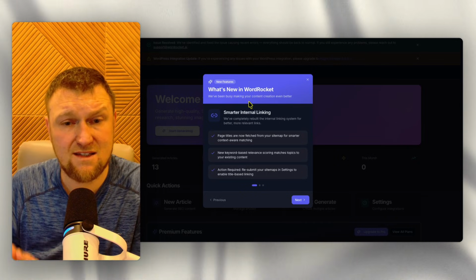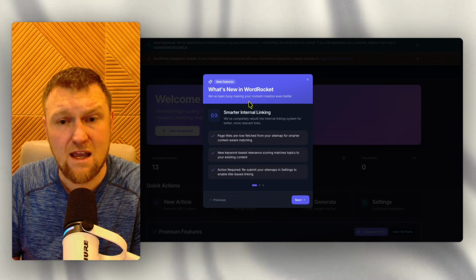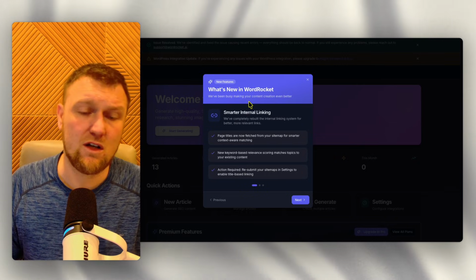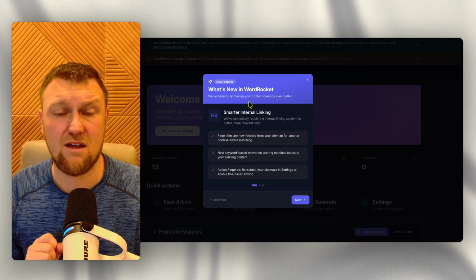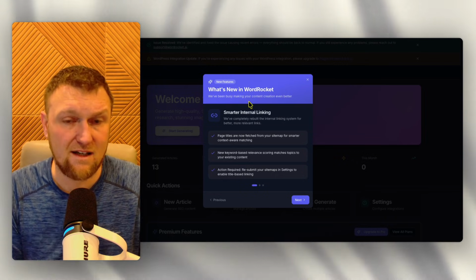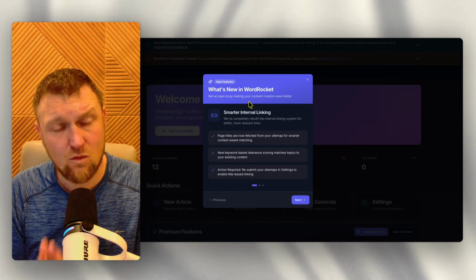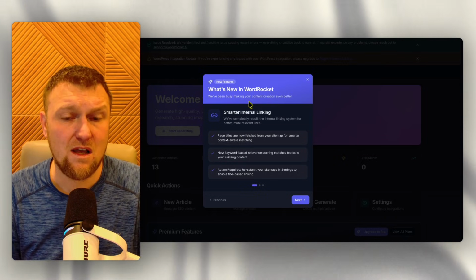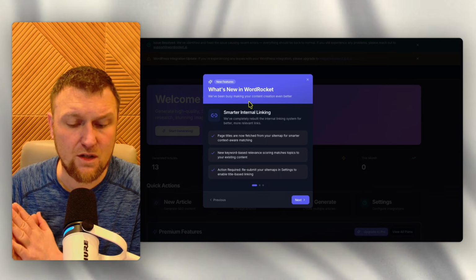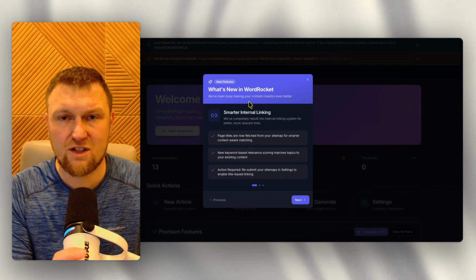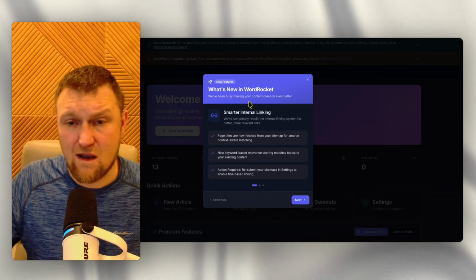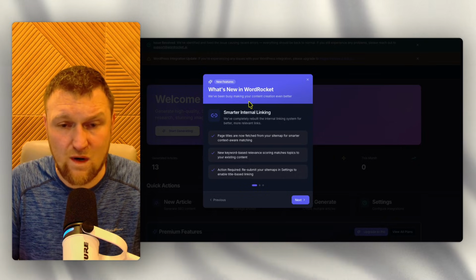The way I like to describe it is that you're buying the vehicle, right? You're going to need an OpenRouter API key, which just costs $10. And then you just copy it. It's the easiest API key to get, by the way. You copy that and then you paste it in here and then you're ready to go. So you're paying for the WordRocket lifetime deal right now. I don't know how much longer it's going to be a lifetime deal offer, but this is the time to get it. And you're basically buying a vehicle, right? But then you're still going to need the gasoline and the energy to make that vehicle go. And that's where the OpenRouter API key is. So it's a great system.